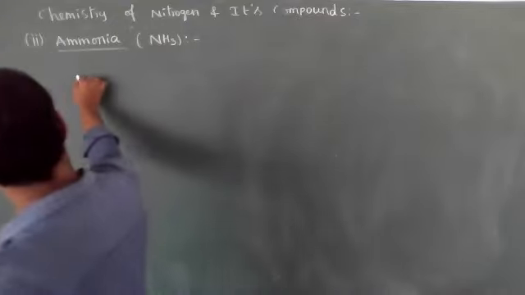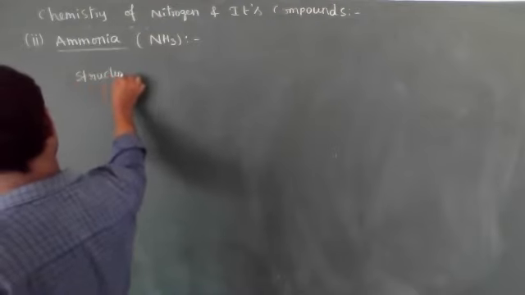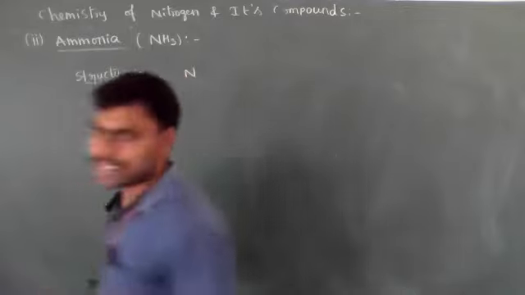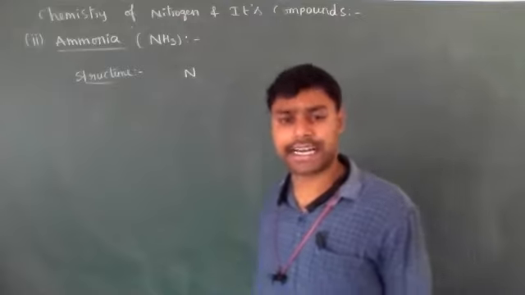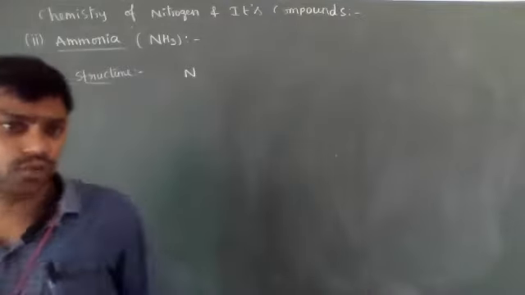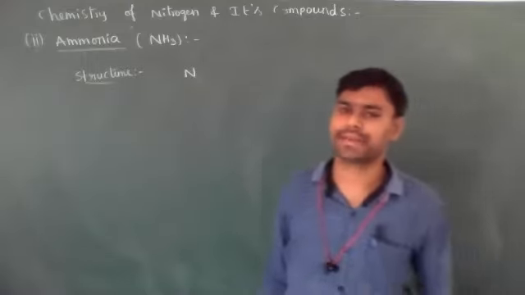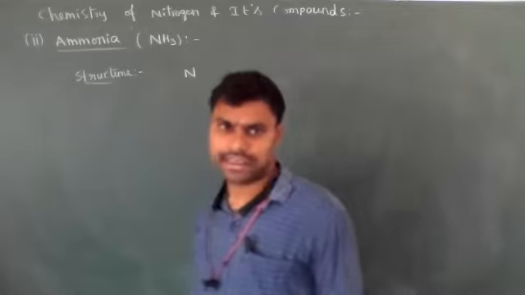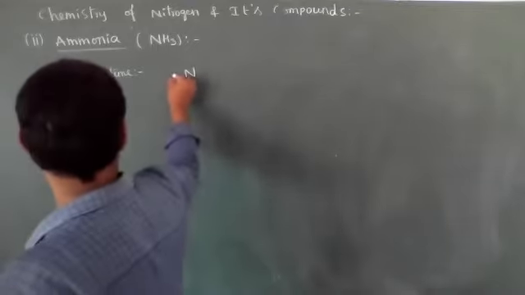The structure of NH3, if you observe, the nitrogen is the central atom. In it the nitrogen valence shell contains 5 electrons. 2 electrons are present in the s orbital and 3 electrons are present in p orbitals. Means 1 s orbital and 3 p orbitals intermix with each other, forming 4 sp3 hybrid orbitals.